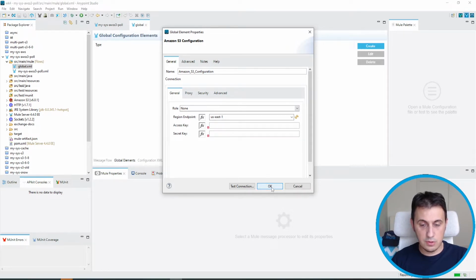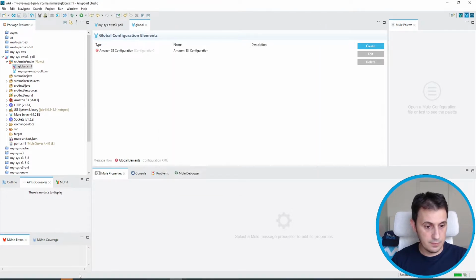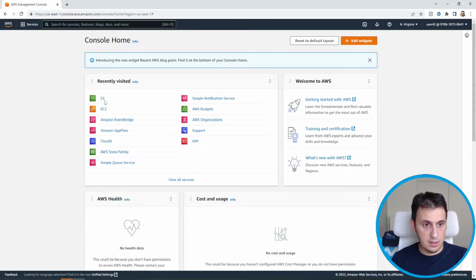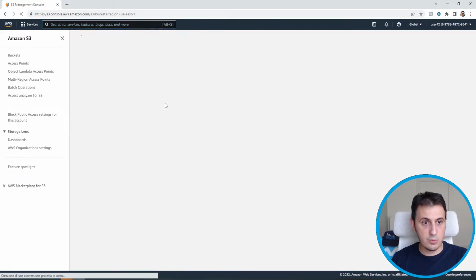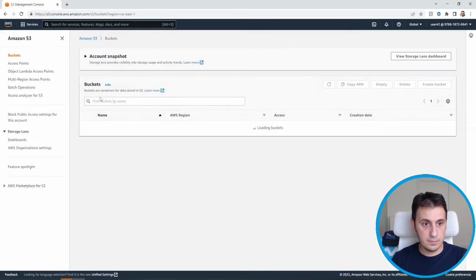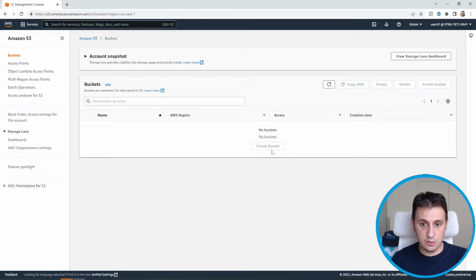So let's move to the Amazon AWS console. S3. Okay, so let's create a new bucket. Okay, I can't create a new bucket because I don't have any permission. So I have to move into higher.